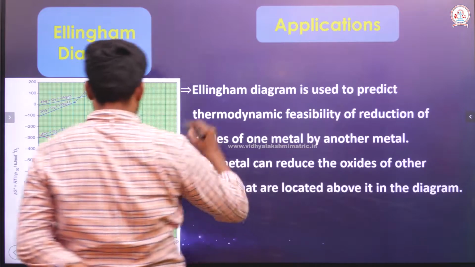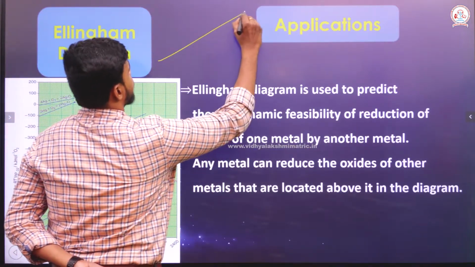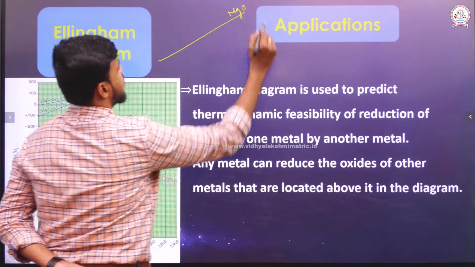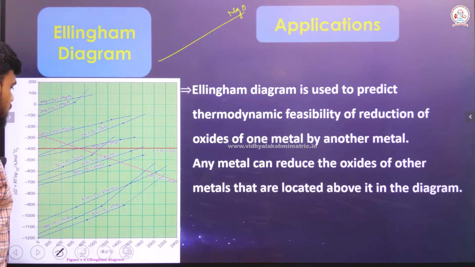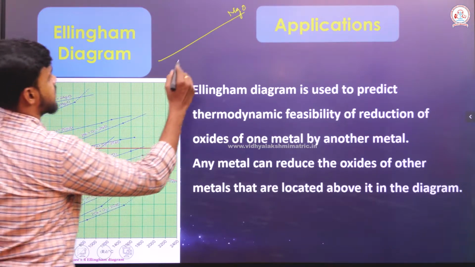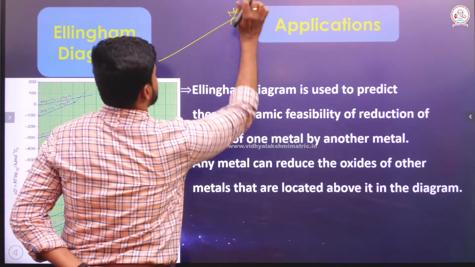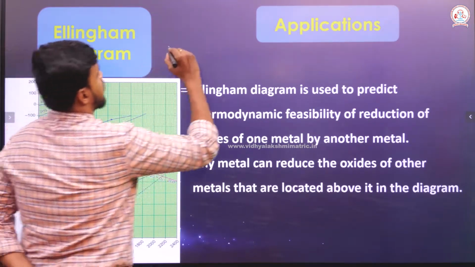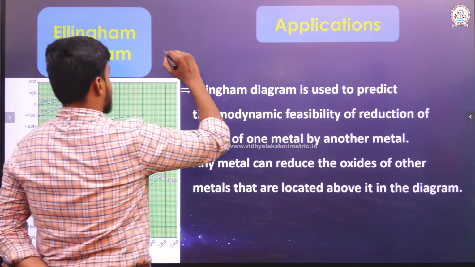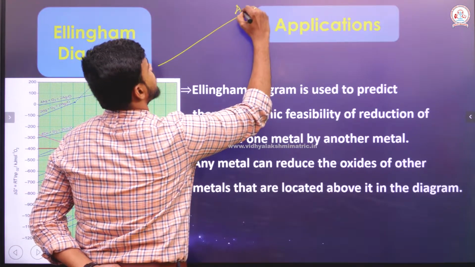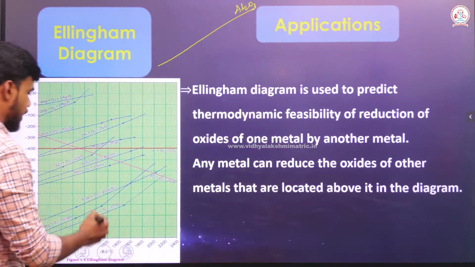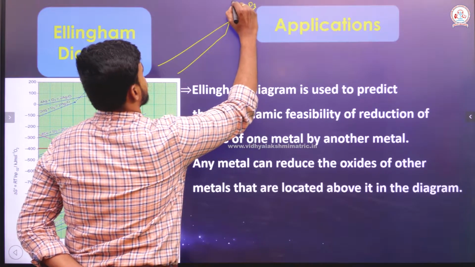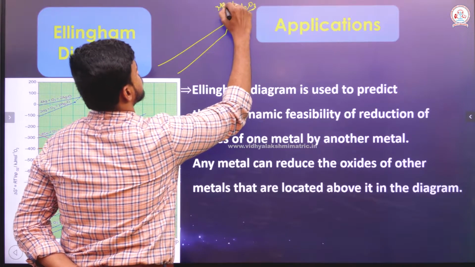This is for the formation of magnesium oxide, and this is for aluminum, Al2O3 formation, and for MgO here it is.